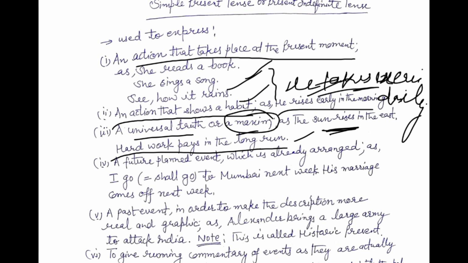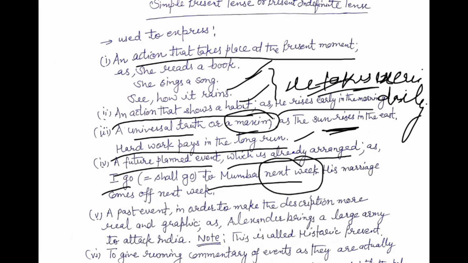Another point is that whenever there is a future planned event which is already arranged, then we have to use simple present tense. Example is in this way: I go to Mumbai next week. You are surprised. Next week is about the future time. But I have used here simple present tense because our future planning is fact. We have planned for the future. So we have to write I go to Mumbai next week.